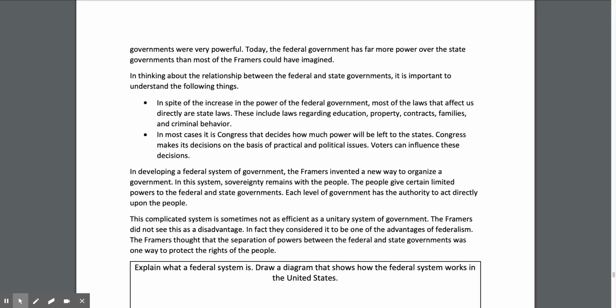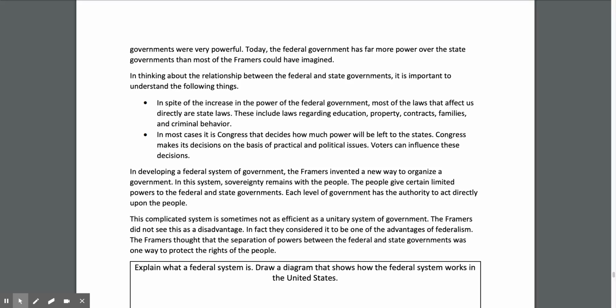In developing a federal system of government, the framers invented a new way to organize a government. In this system, sovereignty remains with the people. The people can give certain limited powers to the federal government and state governments. Each level of government has the authority to act directly upon the people.